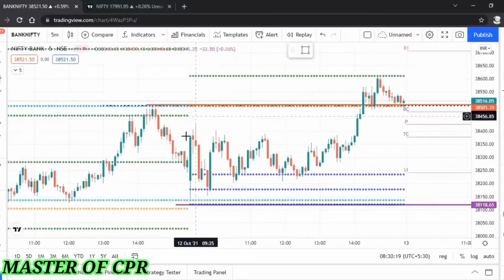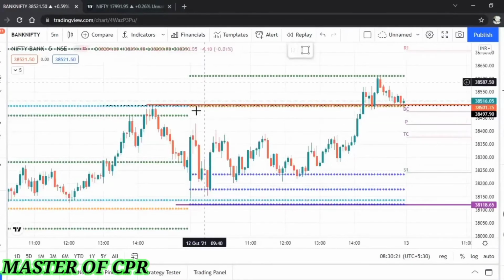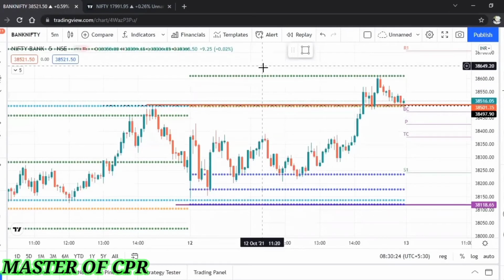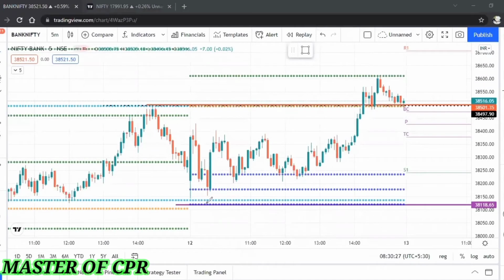The next opportunity is I'm waiting for the day low retracement or else the day low breakout. As I told, this was a huge trapped candle, right? If the day low was broken, all the people who went long, their stop loss can hit here. Then the market can move further downward. But buyers protected there. They again took the market up.